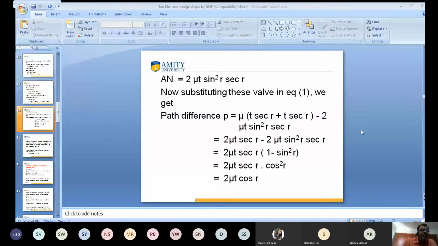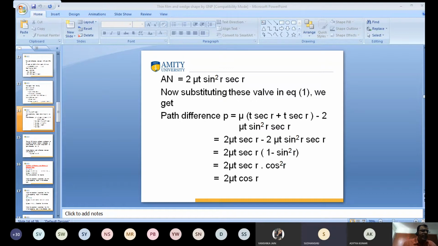The value of AB is T sec R plus T sec R minus the value of AN, which is 2 mu t sine square R into sec R. So this value is 2 mu t sec R, minus 2 mu t sine square R into sec R. Clear?